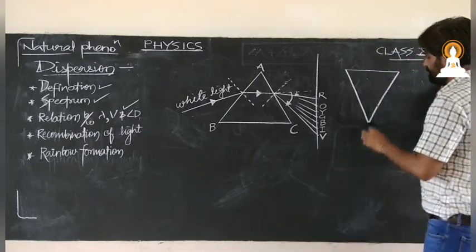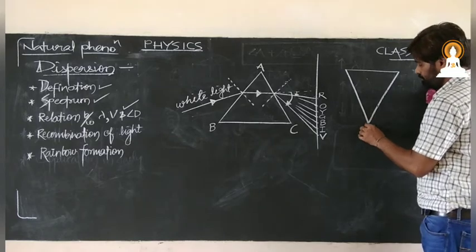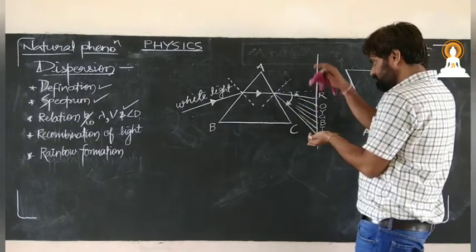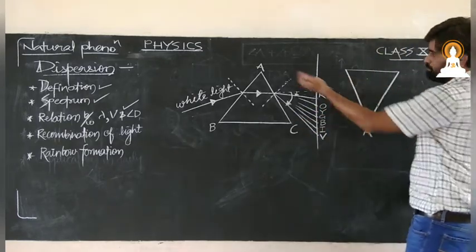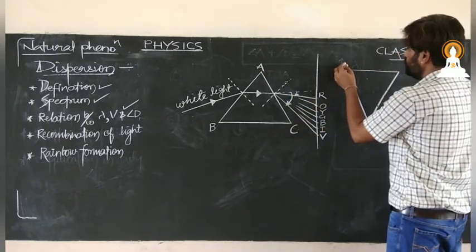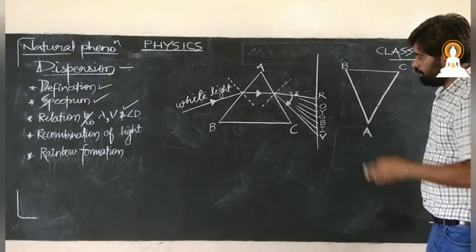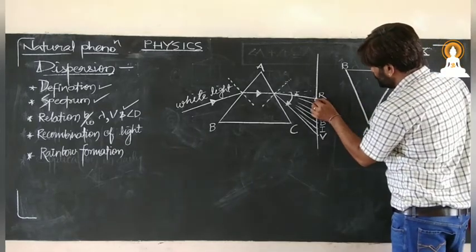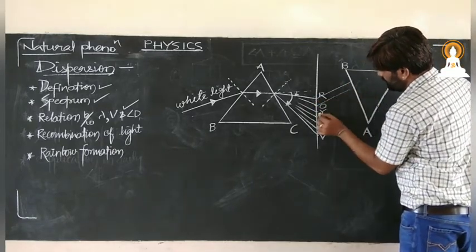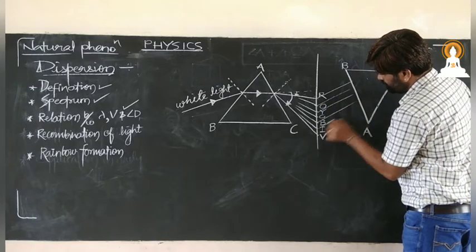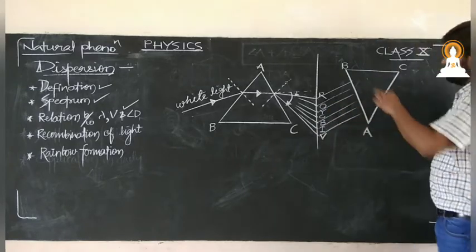Suppose I put this particular prism in the reverse condition. So if I put it like this, this will be B, this will be C. Now he made all this light incident on this prism.